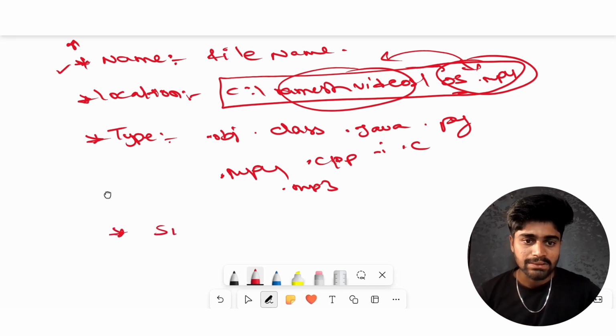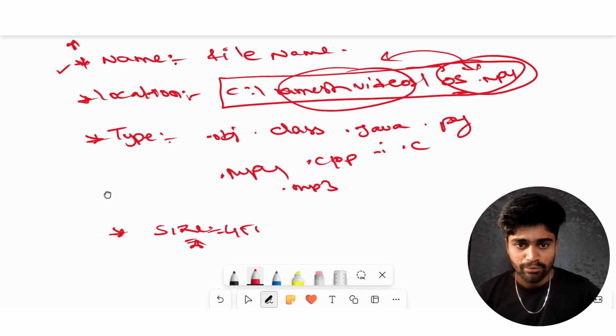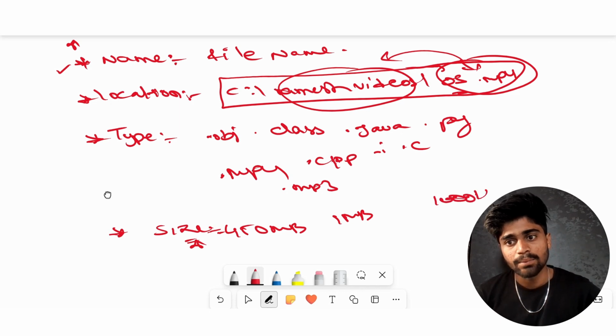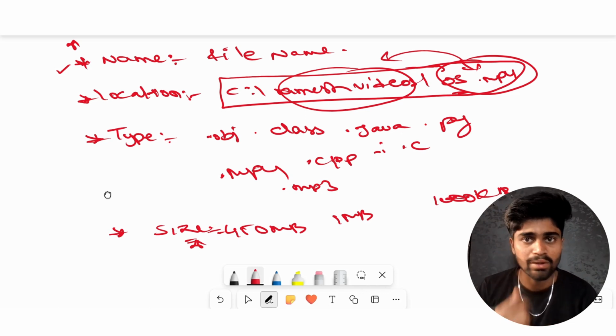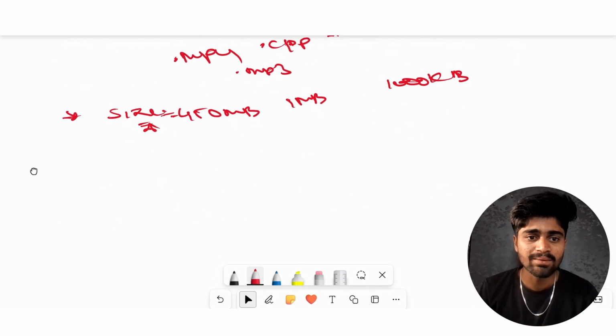And size. There will be a size for a file, that will be 450 MB or 1 MB or 1000 KB. So this is the size of a file. How much amount of data it uses, that is the size of a file. So that's why it is also an attribute of a file.